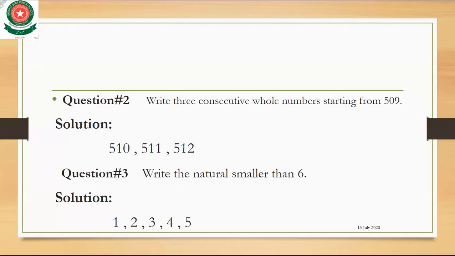Why can't we start with the number 0? Because 0 comes in the whole numbers, not the natural numbers. The natural numbers start from 1. Okay, let's start. The question is: natural numbers smaller than 6.